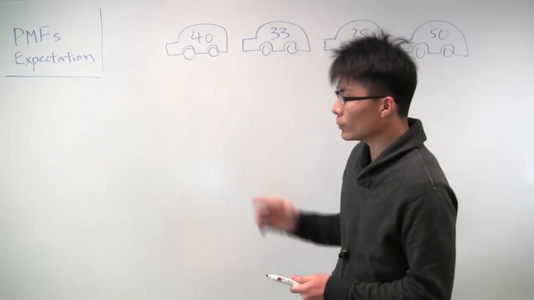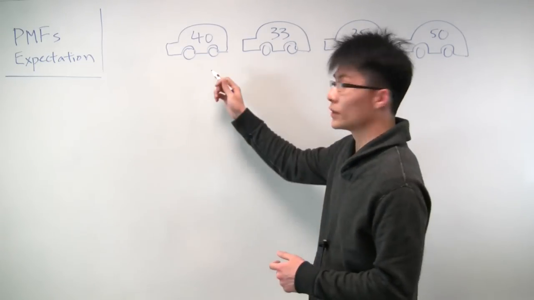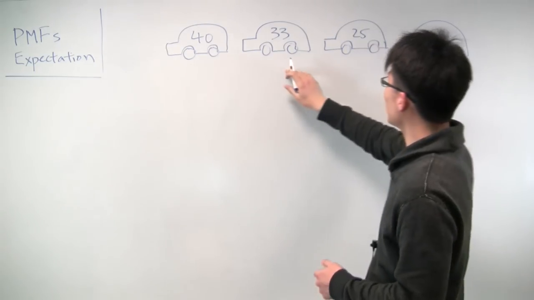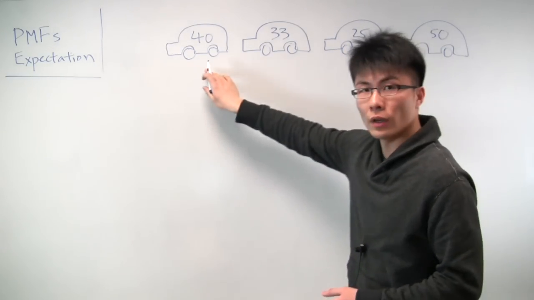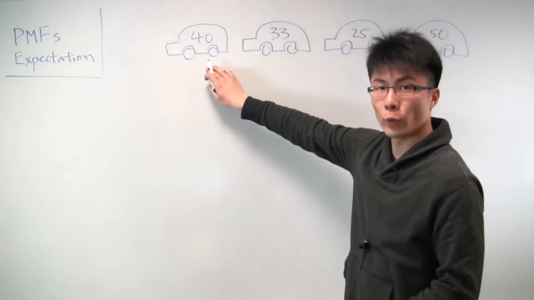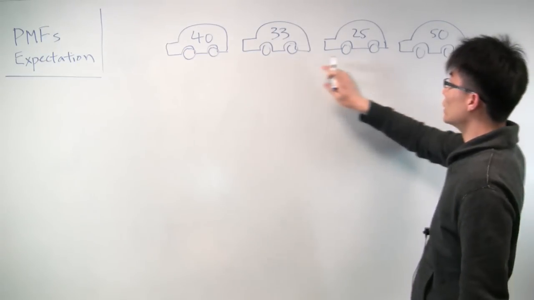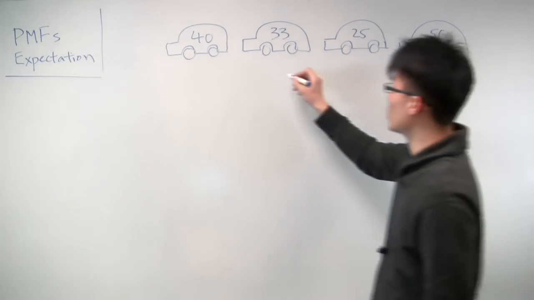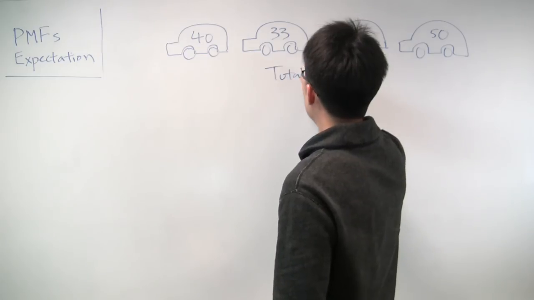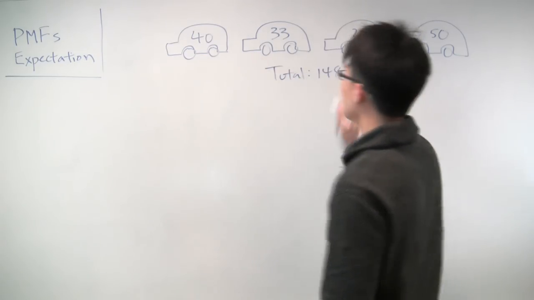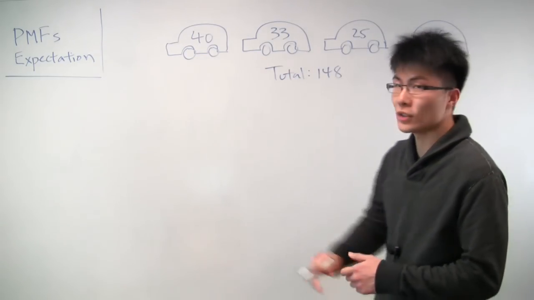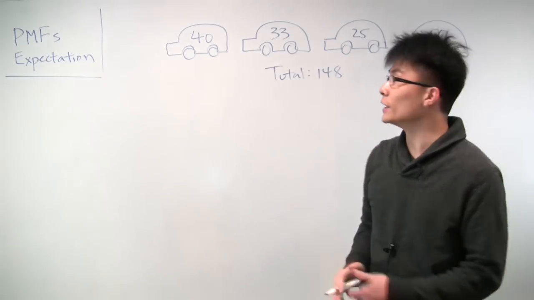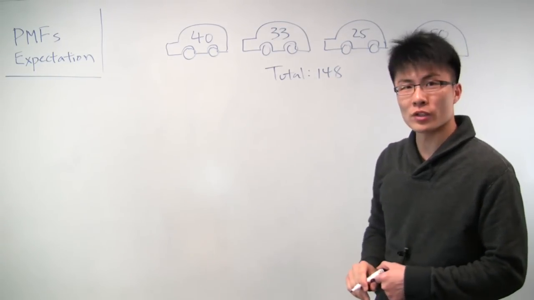So the problem specifically deals with 4 buses of students. So we have buses, and each one carries a different number of students. The first one carries 40 students, the second one 33, the third one has 25, and the last one has 50 students, for a total of 148 students. And because these students are smart and they like probability, they're interested in a couple of questions.